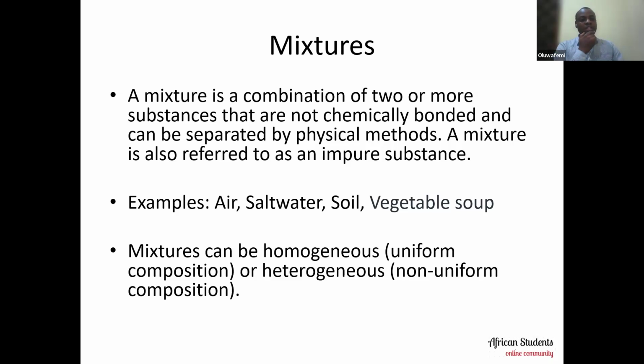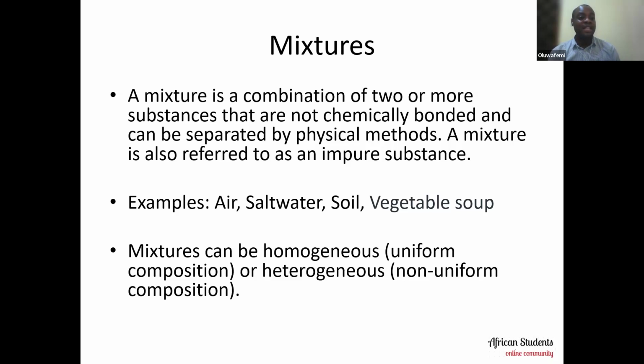If you look at it closely, mixtures can be classified into two types. What are the two types of mixtures that we have? One, we have the homogeneous mixture, and two, we have the heterogeneous mixture.